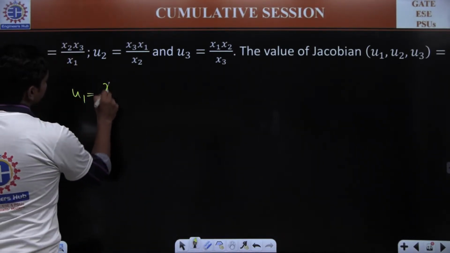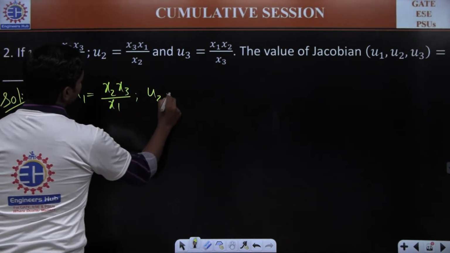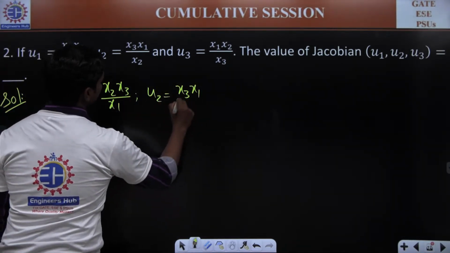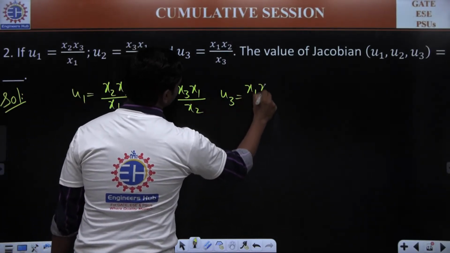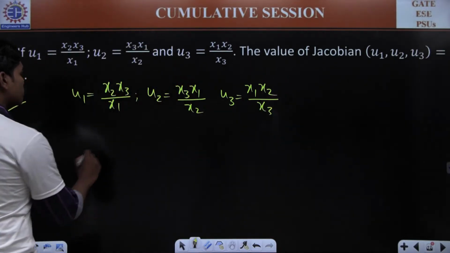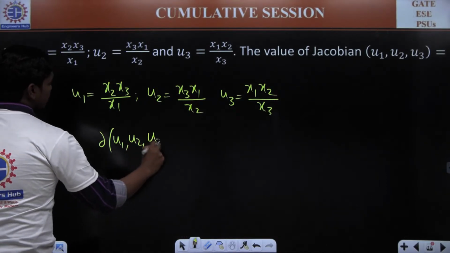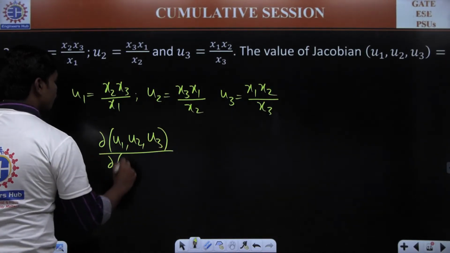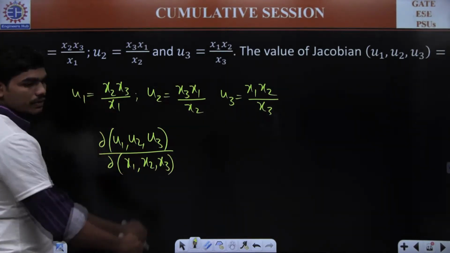U1 is equal to x2 x3 divided by x1, U2 is equal to x3 x1 divided by x2, and U3 is equal to x1 x2 divided by x3. They are asking for the Jacobian of U1 U2 U3, that is dou of U1 U2 U3 by dou of x1 x2 x3, since U1 U2 U3 depend on x1 x2 x3.